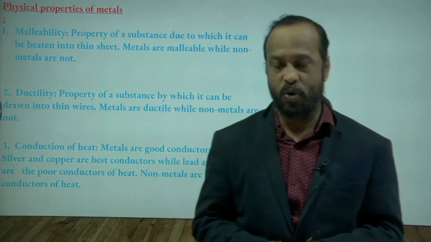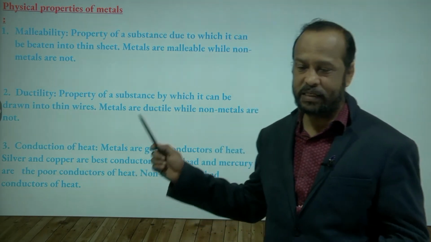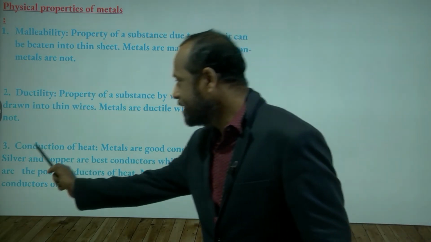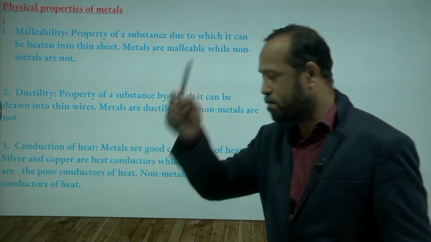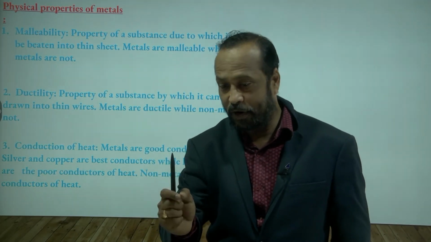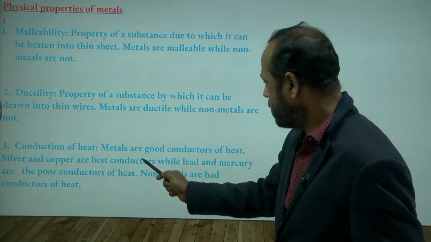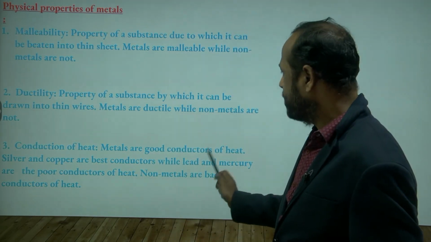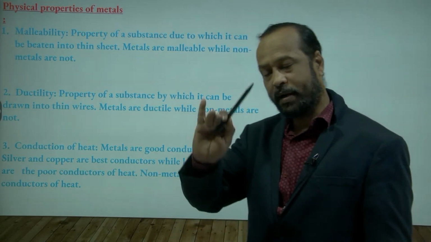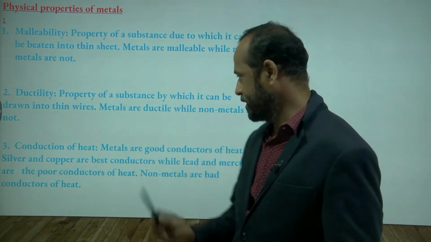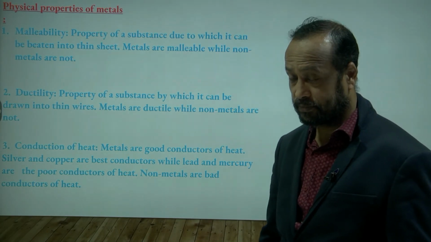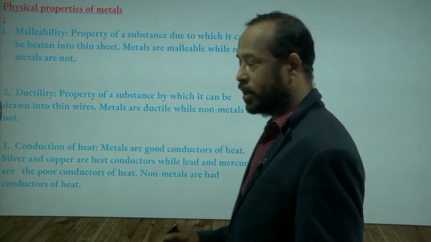So see on the screen now, conductors of heat. Metals are good conductors of heat. Among the conductors, which are the best? Very important point: silver and copper are the best conductors, while lead and mercury are somewhat poor conductors. Lead and mercury are also metals, but comparatively they are less conductive. And non-metals are bad conductors of heat. So they do not allow the heat.